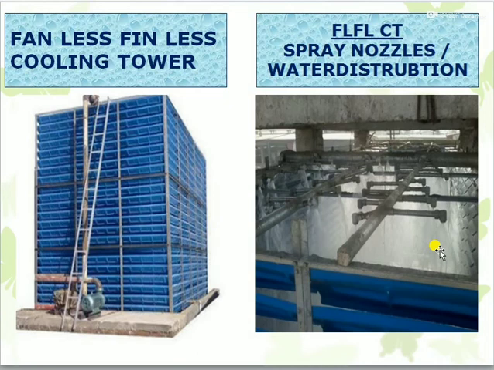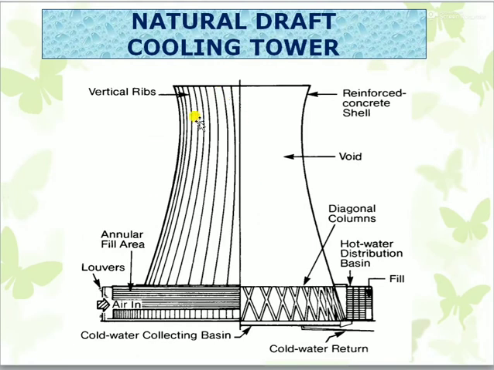By this we can reduce power cost and achieve power savings, but in the higher capacity cooling towers we can't use this. For natural draft, a much taller tower is required. In case of higher water flow rate, we can use this tower up to around 45,000 cubic meters per hour. Above that, natural draft can be utilized.